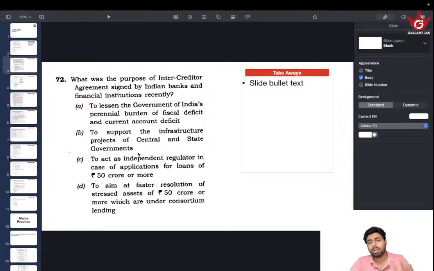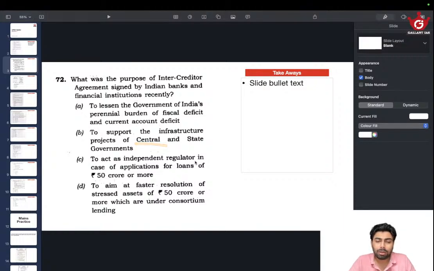Also remember, back in the day, this question came in the backdrop of the NPA crisis. NPA was always in the news, and this was one of the solutions, one of the programs the government undertook to address the NPAs. There are numerous programs, and this is one of them. So having that idea also really helps, but even without that, this seems very unlikely. It's not that this is outright wrong. I'm not really sure it's wrong, but the chance of it being right is less.